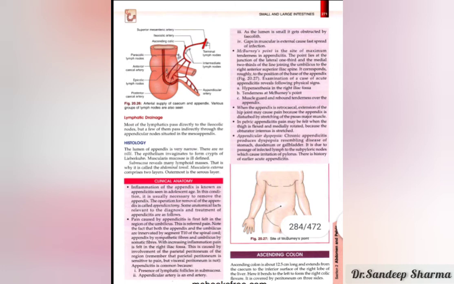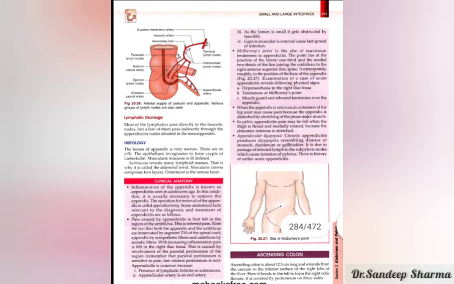Histology of the appendix: as the lumen is very narrow, there are no villi in the appendix like in the small intestine, but the epithelium has crypts of Lieberkühn. The muscularis mucosa is ill defined, and the submucosa has lymphoid masses, which are called abdominal tonsils.